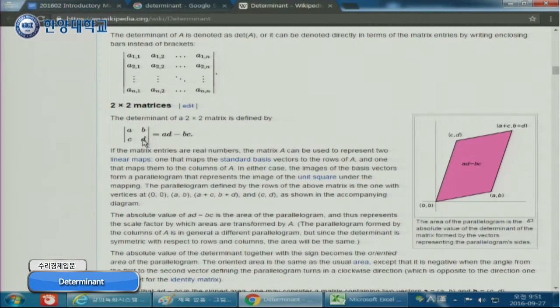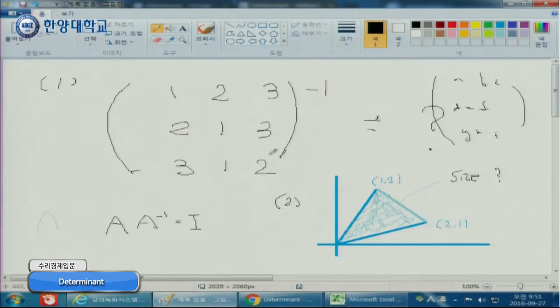So I'm answering a question about half of this one. So the answer is, well, this one, it is 1, 2. So I stack this one as the 2, 1, 1, 2, and we get the determinant. Determinant is 3. So size of this area is 3 over 2.